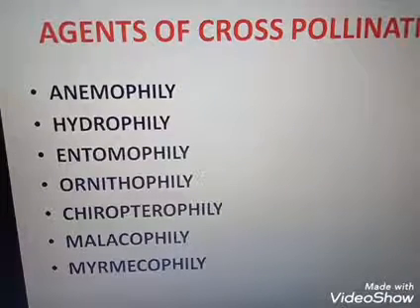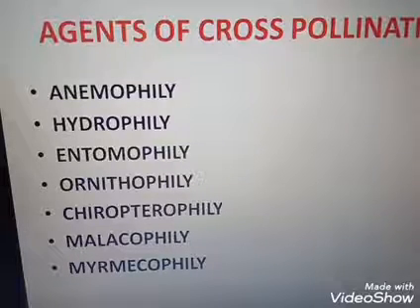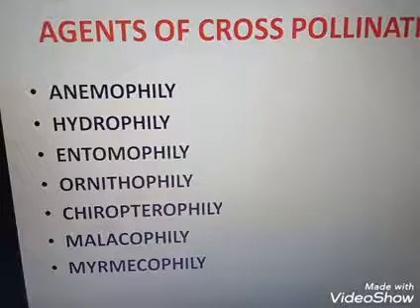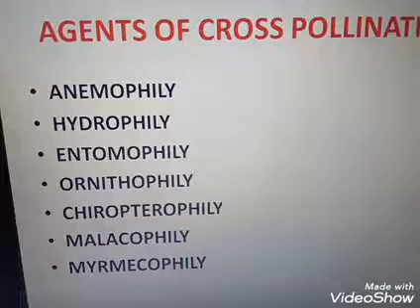Vallisneria produces long-stalked female flowers which reach the surface of the water. The pollen grains released to the water surface are carried passively by the water currents, and some of these reach the female flowers and stigma, resulting in pollination. I think you are having the picture of water pollination in Vallisneria.